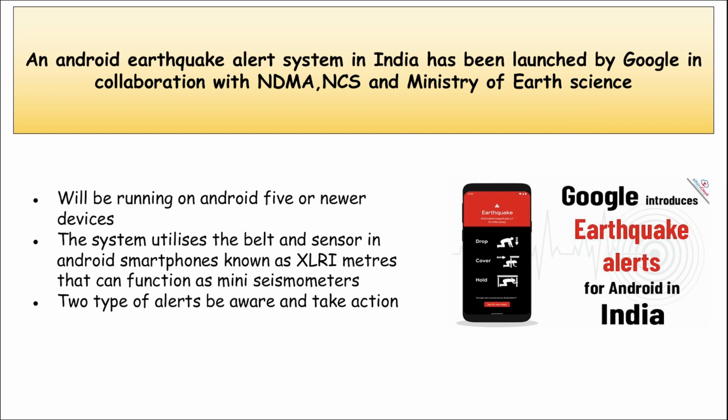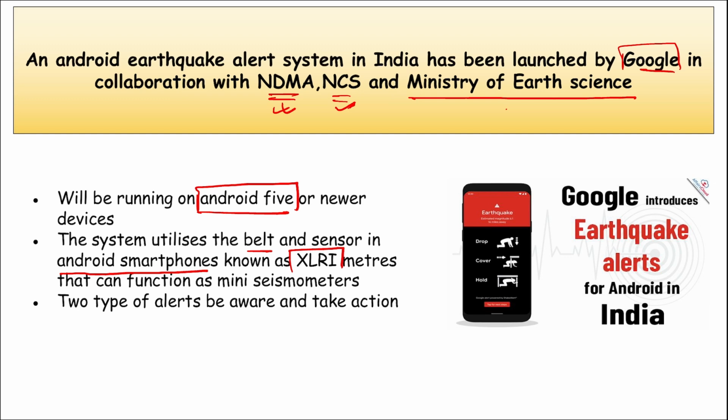Next we are talking about the Android earthquake alert system that has been launched in India by Google, and it is in collaboration with NDMA, NCS and the Ministry of Earth Sciences. I repeat, Google has introduced an Android earthquake alert system in India. This was in collaboration with the National Disaster Management Authority, National Center for Seismology and Ministry of Earth Science. This will be running on Android 5 or newer devices. This system will utilize the sensors in Android smartphones that are known as accelerometers.